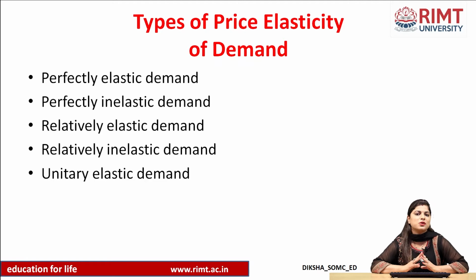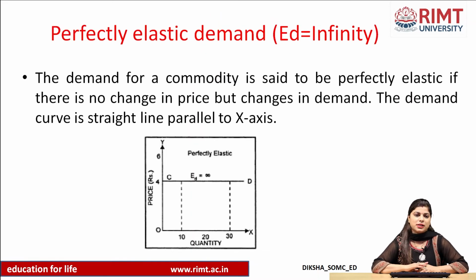Now, we will have a look at different types of price elasticity of demand. There are generally 5 types of elasticities of demand, or we call it degrees of price elasticity of demand as well. First is perfectly elastic demand, second is perfectly inelastic demand, then we have relatively elastic demand, then relatively inelastic demand, and lastly unitary elastic demand. All these are called types of price elasticity of demand. Elasticity of demand is of 3 types: price, income and cross.